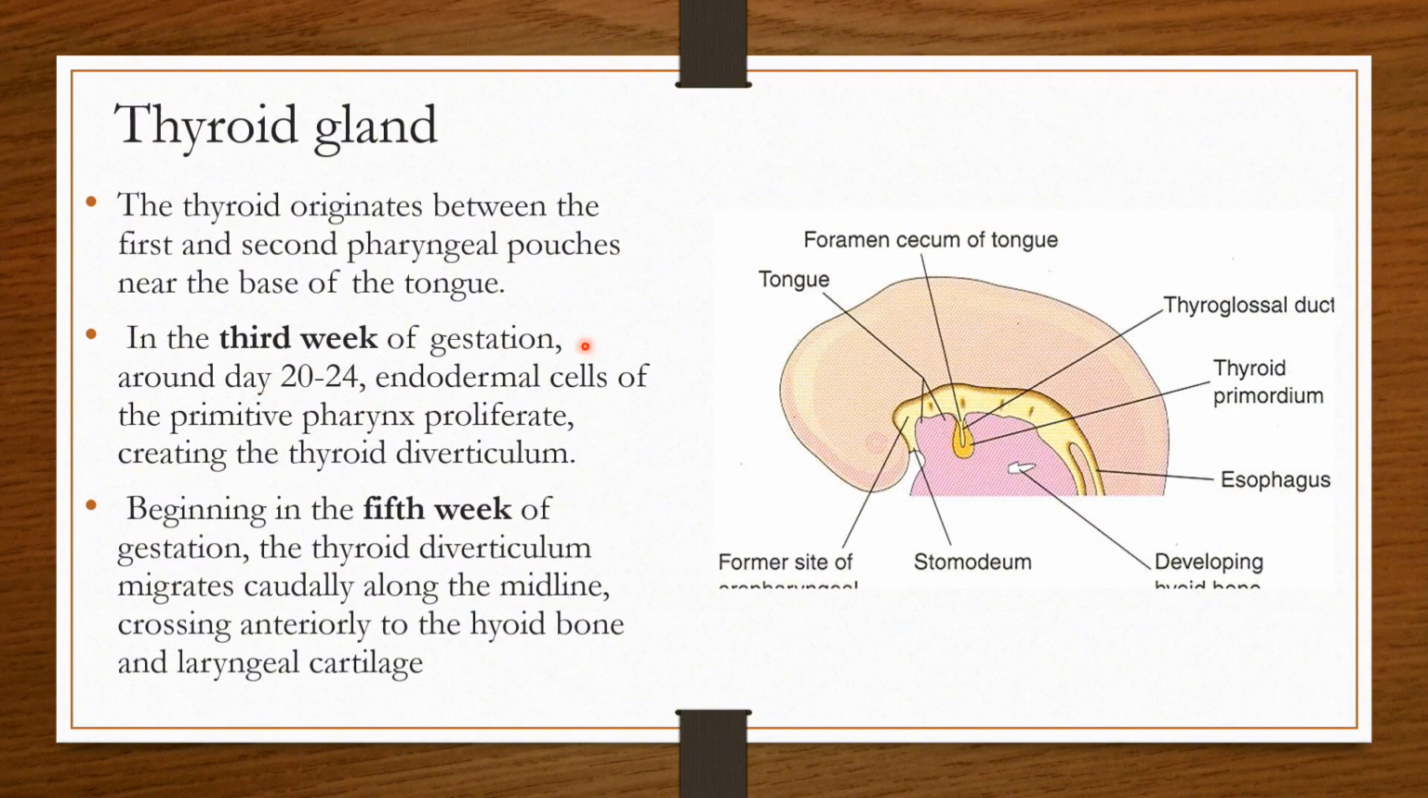In the third week of gestation, around day 20 to 24, endodermal cells of the primitive pharynx proliferate, forming the thyroid diverticulum. Beginning in the fifth week of gestation, the thyroid diverticulum migrates caudally. Along the midline, it crosses anterior to the hyoid bone and the laryngeal cartilage to come to lie at its final position.